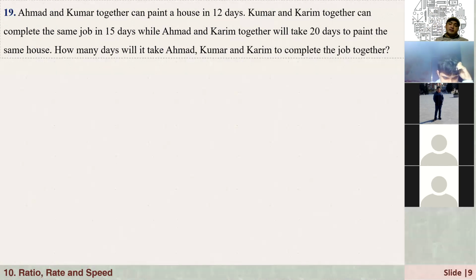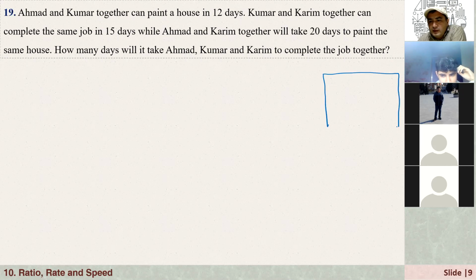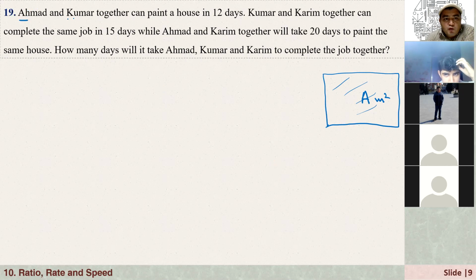Okay. Guys, again, in this question, painting a house means we have a certain area of walls, right? And what is the area? Let's say they're going to paint this, some people together. And let's say the area is, say, in meters squared. All right. So now we are talking about how many people. Here we have Ahmed, Kumar, and Karim, right? And everybody has their certain rate, right?